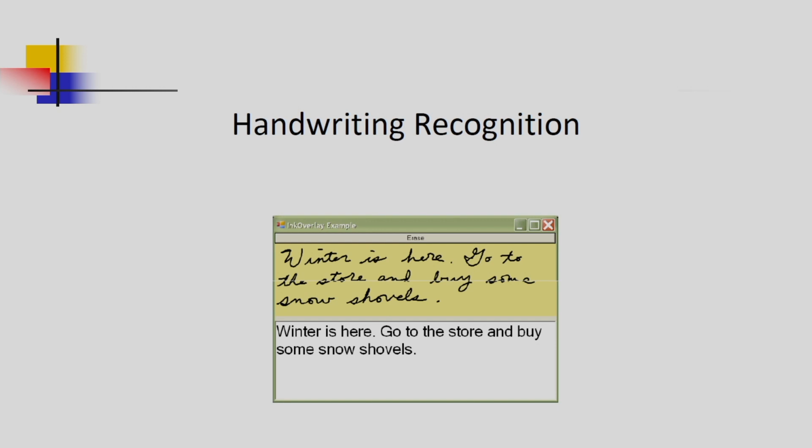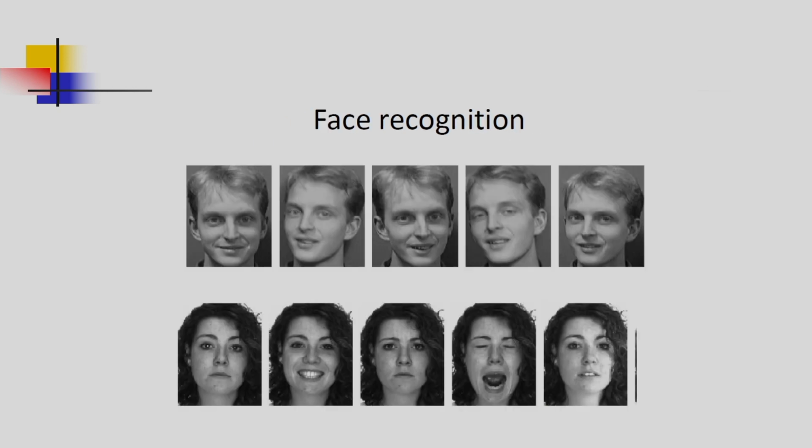And in this case I have shown one example of handwriting recognition. For this also we have to extract the features, and based on these features we can recognize the handwriting. And this is another example, the face recognition. Here you can see, in the first row, the same face but different lighting conditions and different poses.